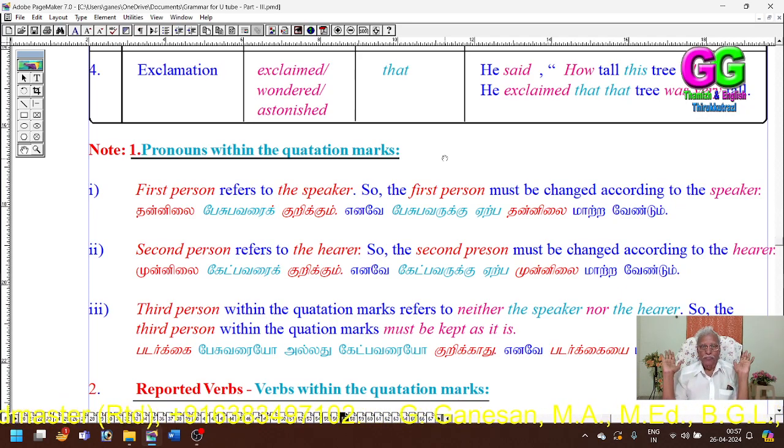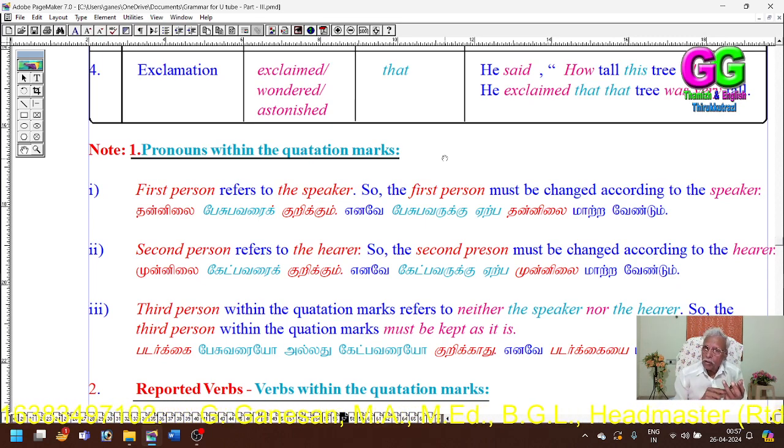That's all. Then reporting verbs. Simple present should be changed into simple past. Simple past should be changed into past perfect. If there is more than one verb, the first verb alone should be changed into past tense.